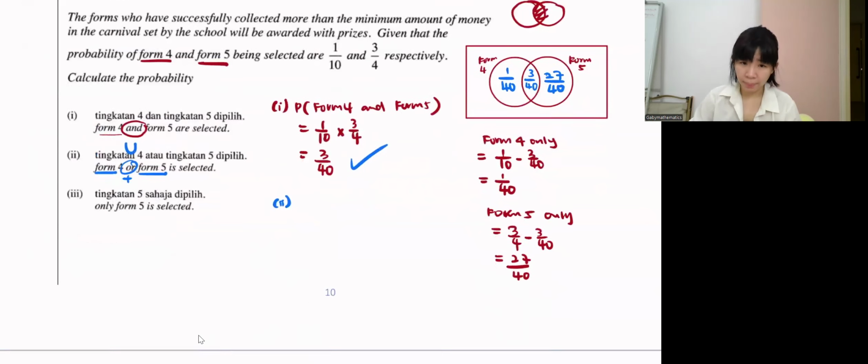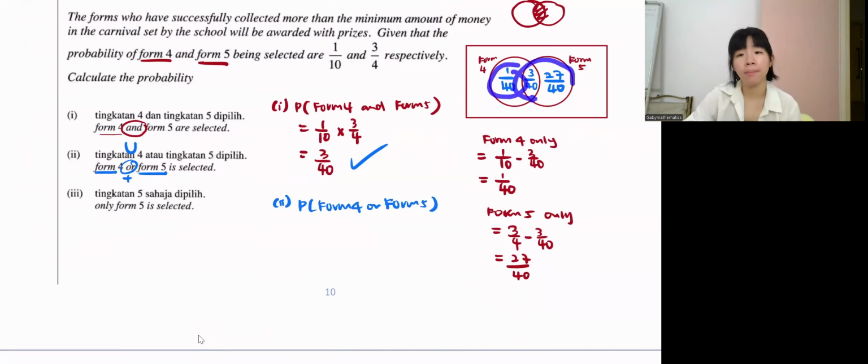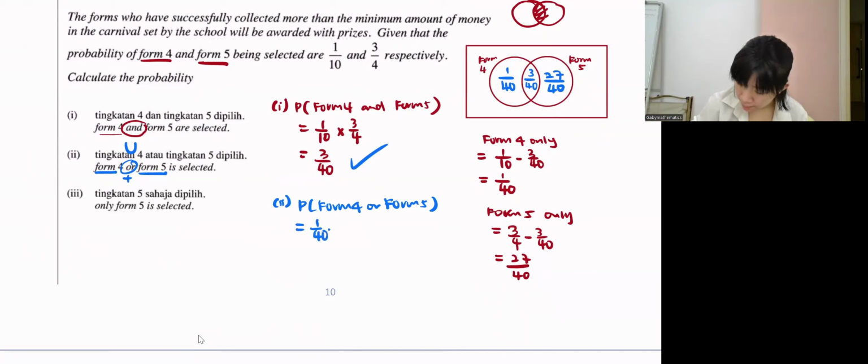Okay, so now back to this question 2. So they ask for the probability of form 4 or form 5. Okay, or means plus. So you need to add everything up. Or another way to interpret, or means union, everything we want, everything here. So which is 1 over 40 plus 3 over 40 plus 27 over 40.